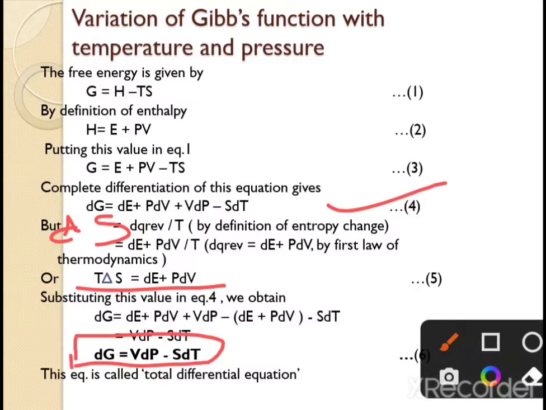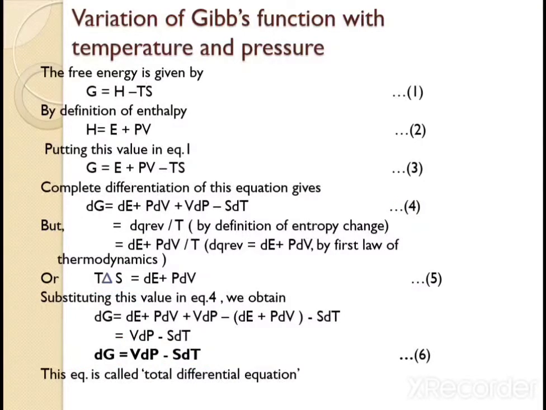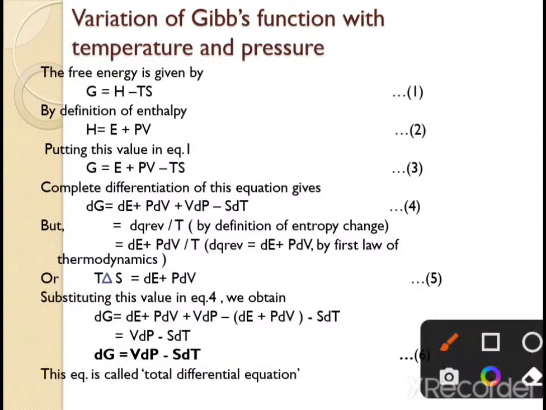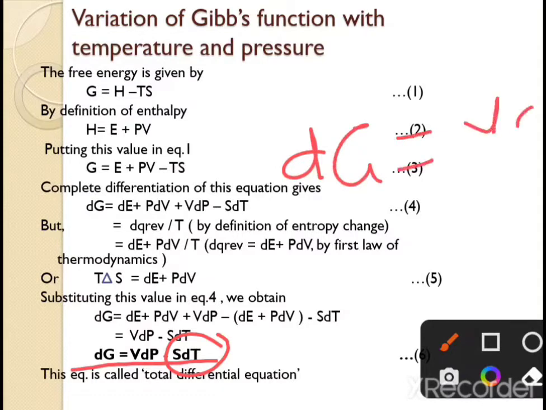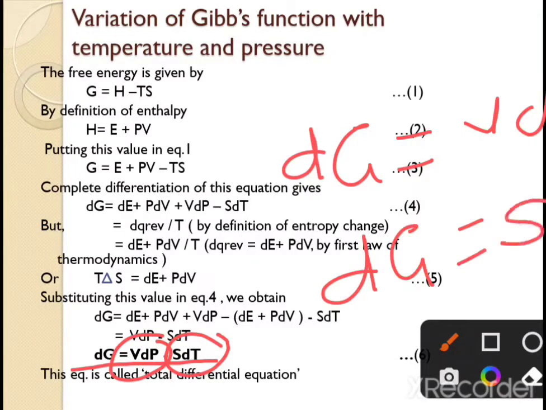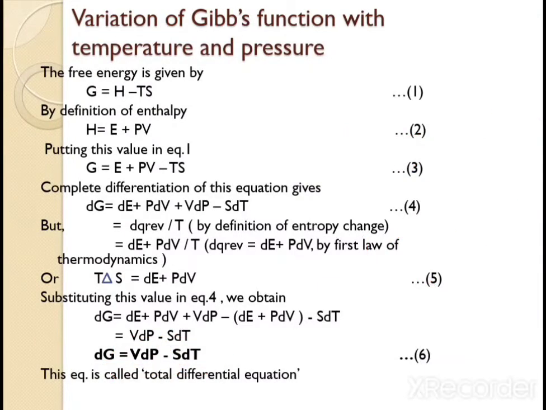So here this is a very important equation. Why? Because this expression gives us the change in free energy with the change in pressure and change in temperature, so it is also called the total differential equation. And now what happens in this equation at constant temperature and constant pressure? At constant temperature this term becomes 0, so dG is equal to VdP, and at constant pressure this becomes 0, so dG is equal to minus SdT.